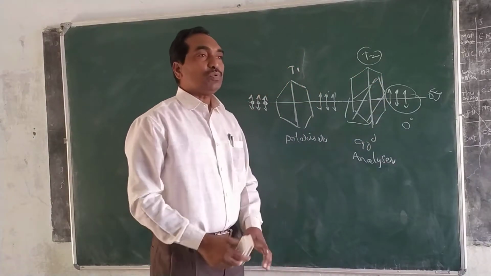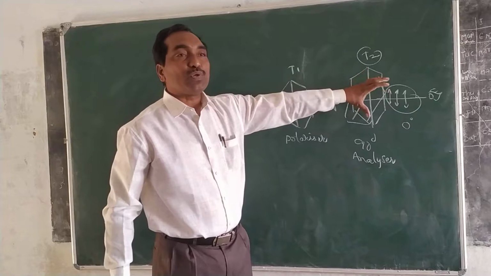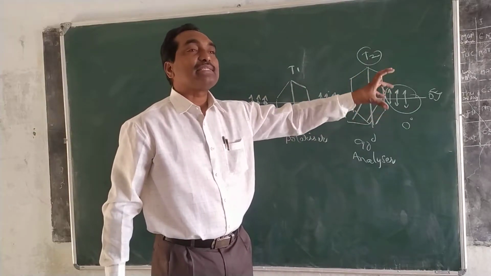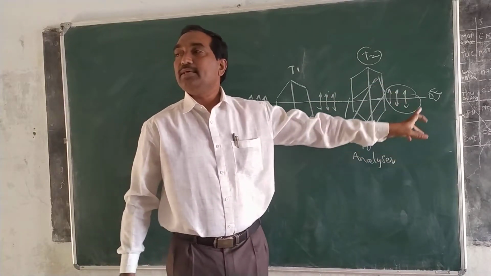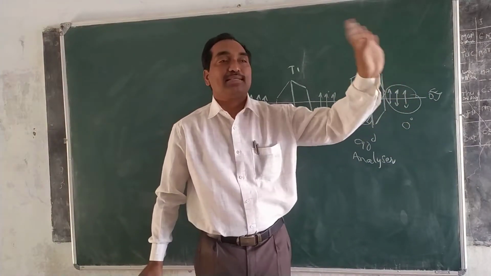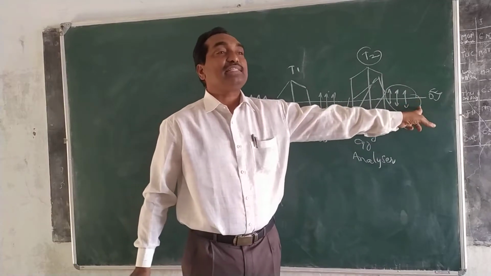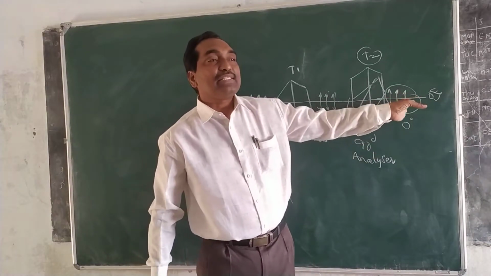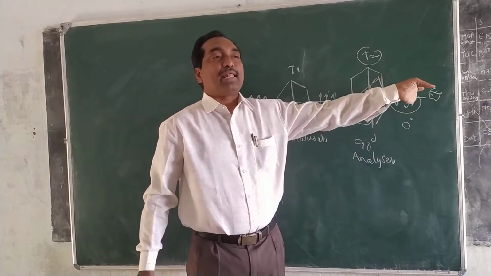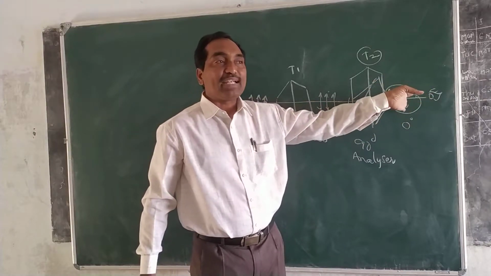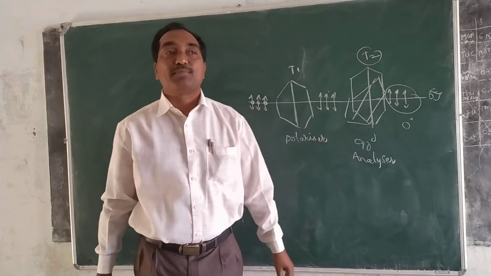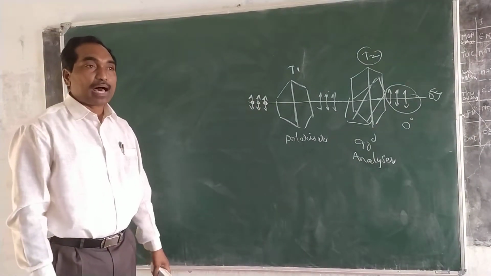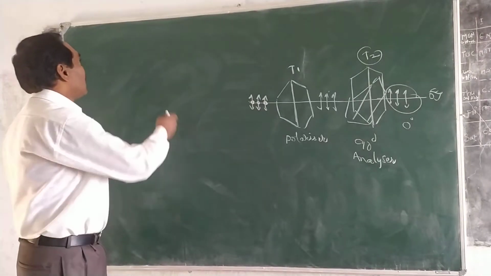What I told you, when T2 rotates, the angle between those two optic axes changes, and the intensity of the emerging light changes. How much intensity is there? The intensity of this emerging light, which is coming from the analyzer, was given by Malus in 1809. So that law is called Malus law.